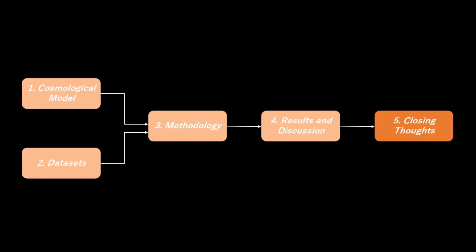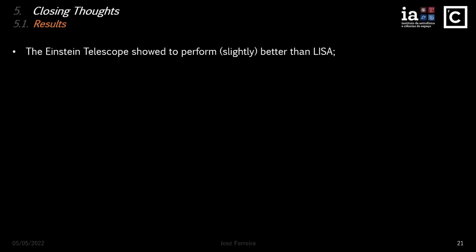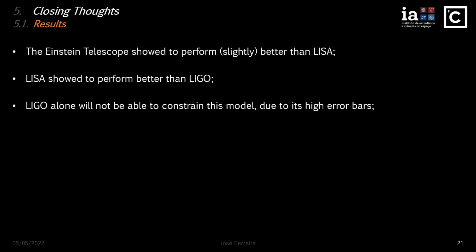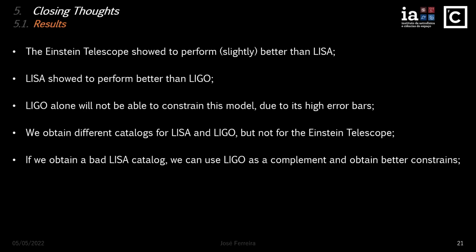Okay, so let's wrap up this presentation with a few closing thoughts. So, the Einstein telescope showed to perform slightly better than LISA. LISA showed to perform better than LIGO. LIGO alone would not be able to constrain this model due to its high error bars. We obtained different catalogs for LISA and LIGO, but not for the Einstein telescope. This is due to the number difference between events. And if we obtain a bad LISA catalog, we can use LIGO as a complement and obtain better constraints.